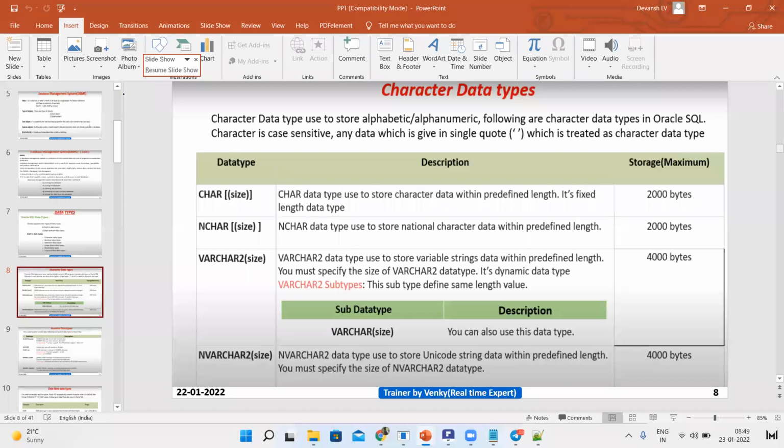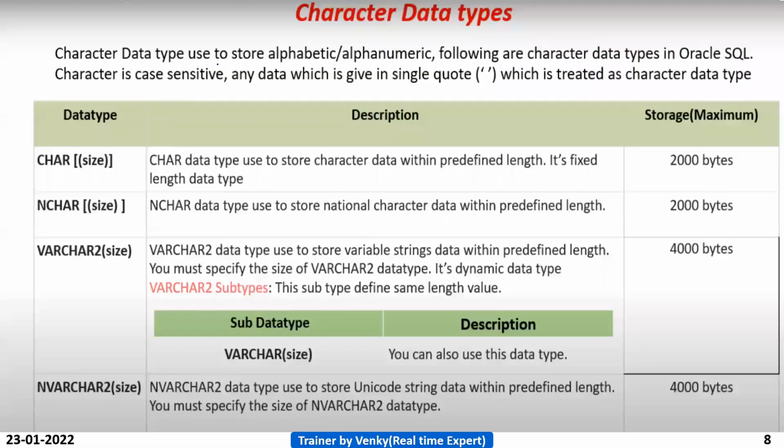Character data is used to store alphabetic or alphanumeric data. Alphanumeric means alphabetical letters along with numbers mixed; otherwise only alphabetic. The character data type is used to store alphanumeric data, and it is case sensitive. Table names are not case sensitive, right? But character data is case sensitive.